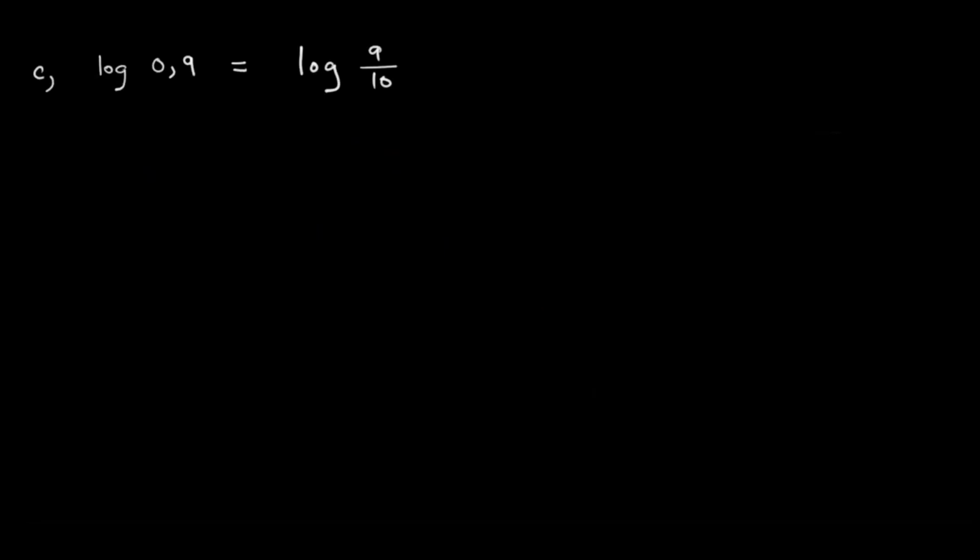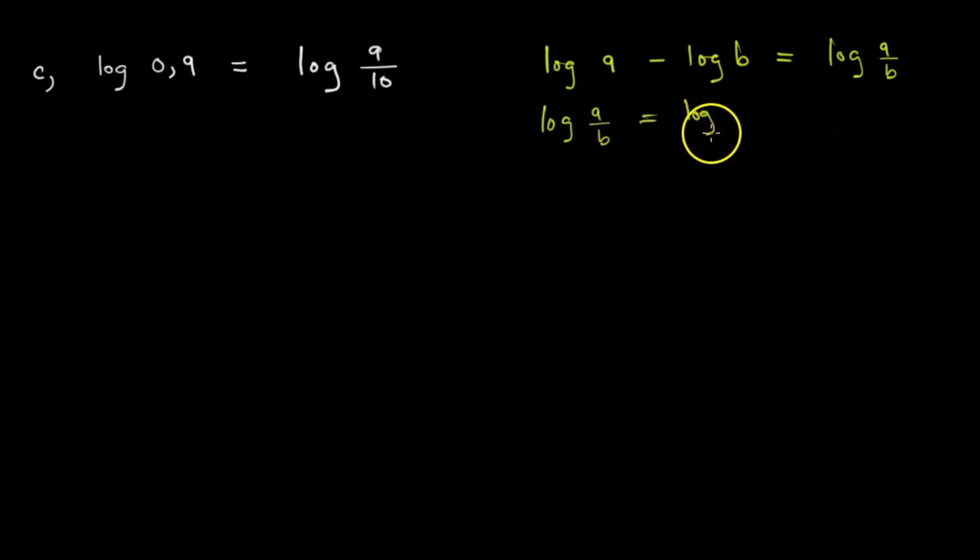Then what we are going to be using here is log A minus log B is equal to log A over B. Mind you, you can write log A over B is equal to log A minus log B. But I prefer that you write it like this, so as not to forget, and so that you do not carry many things in your head.